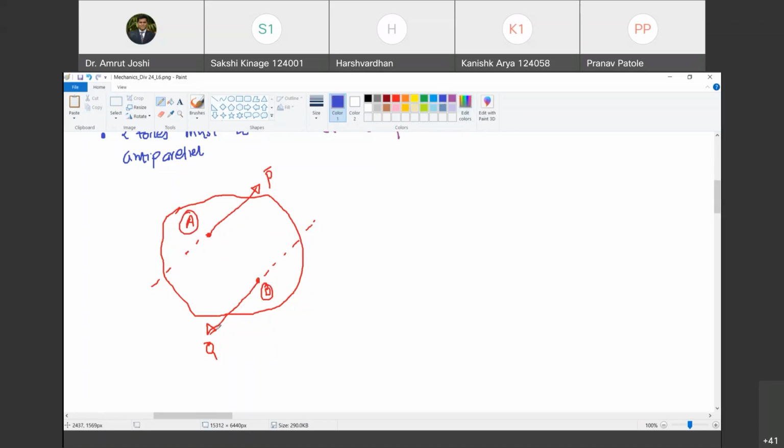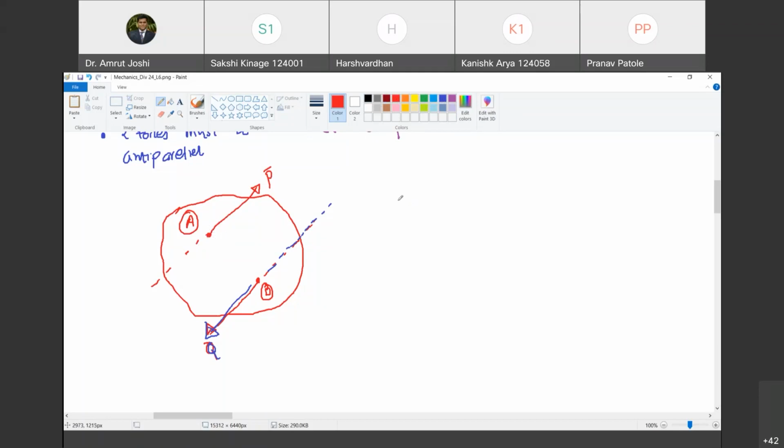So let us try to do that. Let me denote this Q bar by blue line. So we will maintain a color code. This is the line of action of Q bar. Now, if I want to find out the effect of this P bar and Q bar at A, what should I do? Let me find out the effect of P bar at A. As the line of action of P bar passes through A, it is not going to produce any moment at A. Do you agree with me? Yes, sir. So therefore, what is the effect of P bar at A? P bar itself. There is no moment. Happy? Yes, sir.